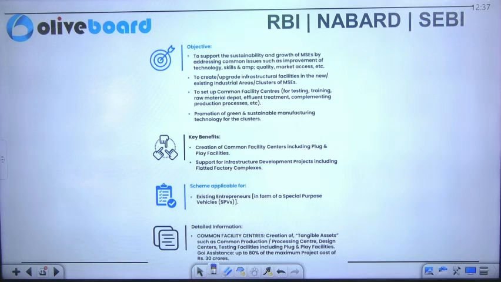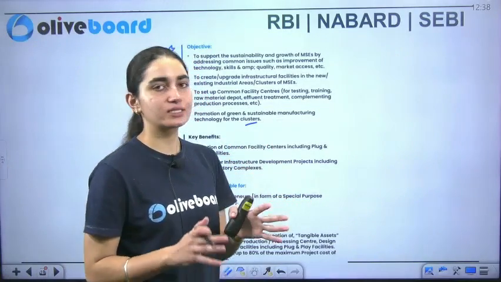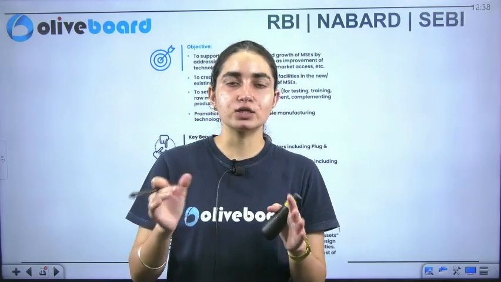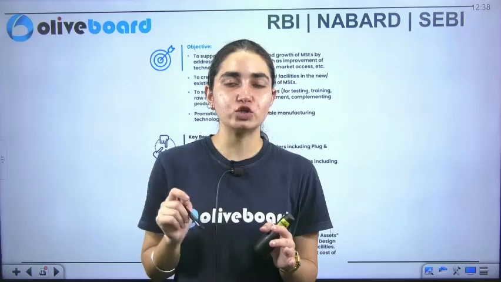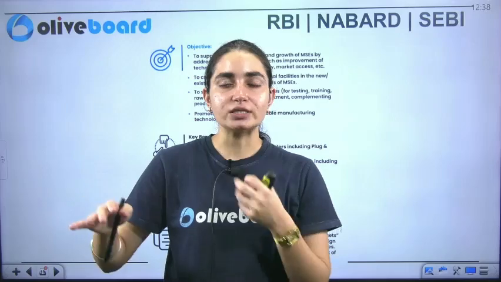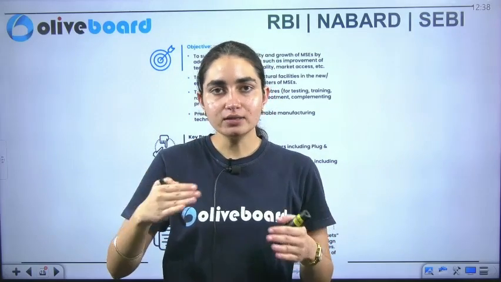Broadly, a cluster is where the distance is practical, not very far away. Different enterprises produce a similar kind of product, but they are at a practical distance.